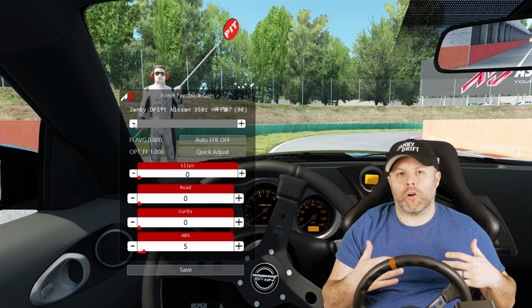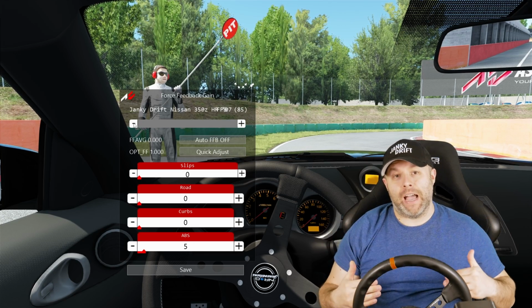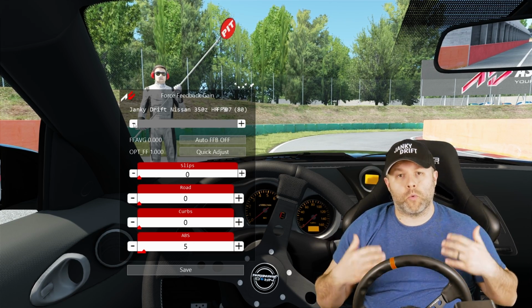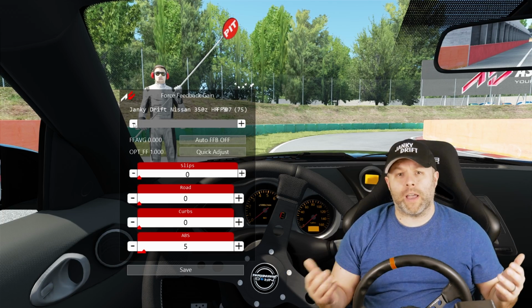Do a lap, see how the car feels, and take it down in increments of 5 if you're still getting clipping or any other sort of weird behaviors, or even if the steering wheel is still too heavy. On the Gravy Garage cars, for example, I have this setting at 75%, N-Style I have it at 85, and there are some packs where I don't mess with this at all. So basically adjust this until you find a setting that works with the car pack you're running as well as your setup. But I'm pretty sure that covers all my settings.